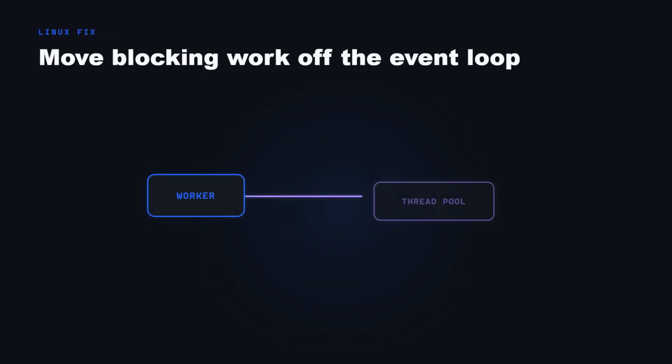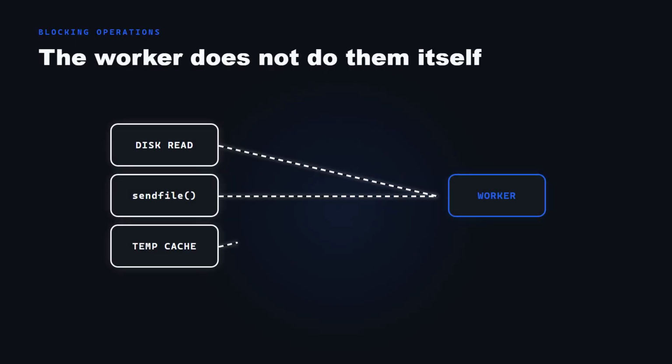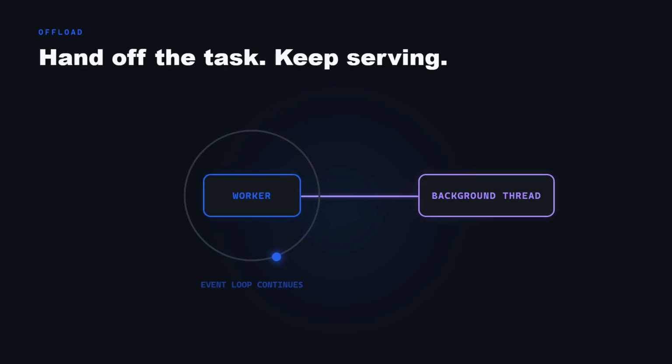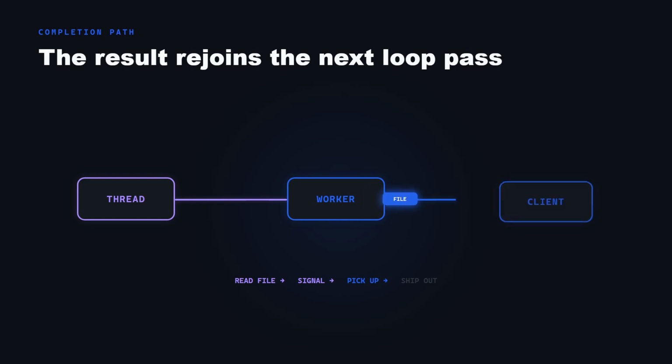Nginx's fix for this is thread pools, added in version 1.7.11. When a request needs a slow blocking operation, a disk read, a sendfile, writing a temp cache file, the worker doesn't do it itself. It hands the task to a background thread from a thread pool and immediately goes back to its event loop, serving everyone else. When the thread finishes reading the file, it signals the worker, and on the next pass through epoll_wait, the worker picks up the result and ships it out.